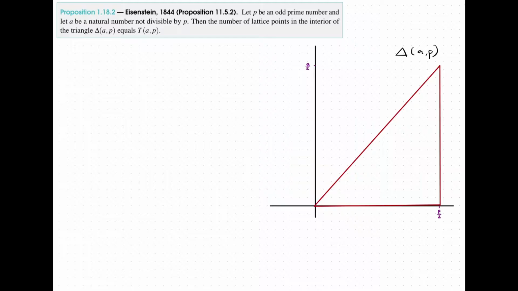So let's go ahead and prove Eisenstein's proposition. So here's our Eisenstein triangle, and we want to count the number of interior lattice points.